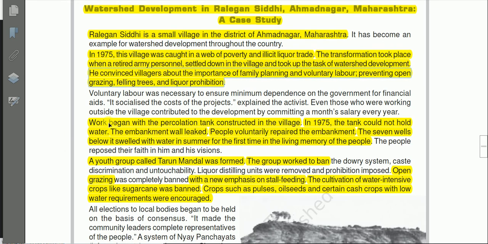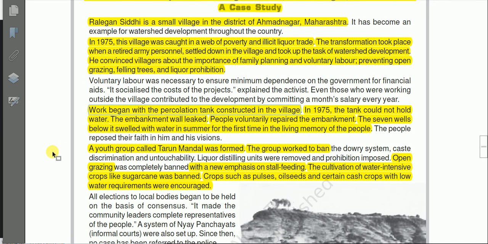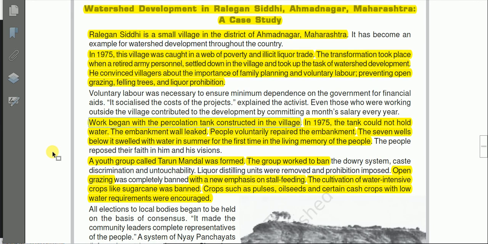So the work of the watershed management program began with the percolation tank constructed in the village. In 1975, the tank could not hold water, and the embankment wall also leaked. So people voluntarily repaired the embankment. The 7 wells below it swelled with water in summer for the first time in the living memory of the people.